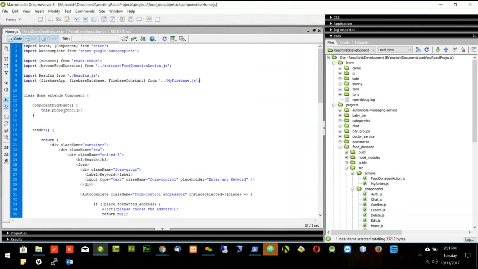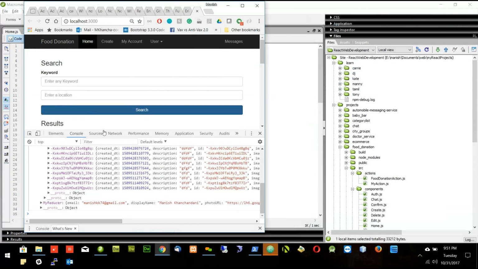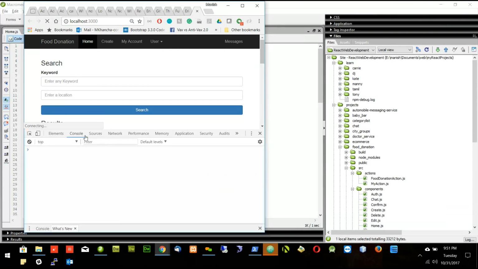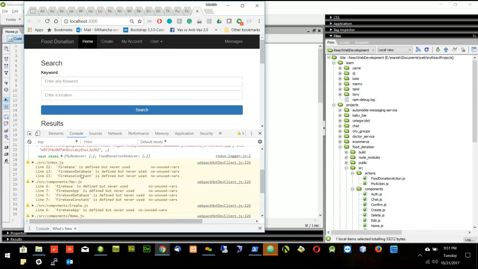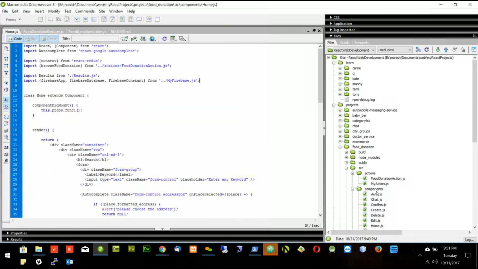Okay, before we go further, we are getting a lot of warnings. If I refresh the page, let's fix all the warnings. So first warning we are getting in the index.js: Firebase is defined, never used. These three are called but never used. So let's delete these three in the index.js.